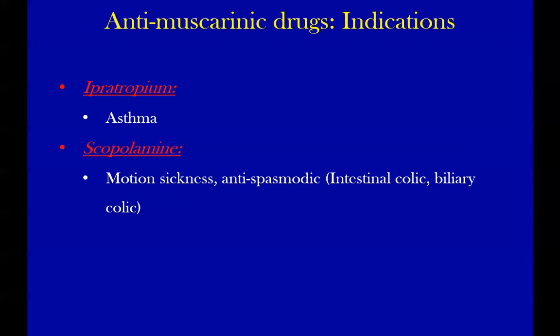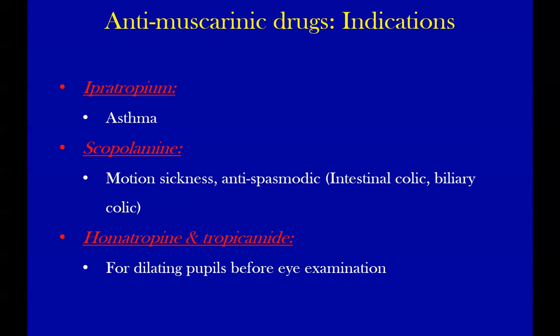And these are the synthetic drugs used for dilating pupils before eye examination. The reason they are used is that the duration of action of atropine is days. We are not talking about hours or minutes. It is days, 3 to 4 days. So a person who requires dilation for a few minutes, 5 or 10 minutes, if he continues to have a dilated pupil, he can't see. So these are short-acting synthetic antimuscarinics for mydriasis before eye examination.